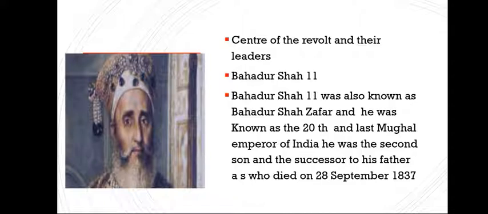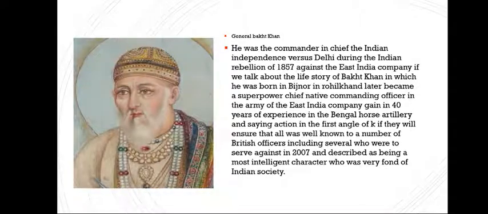On the 20th day of the trial, Bahadur Shah II defended himself against these charges. In his defense, Bahadur Shah stated his complete helplessness before the will of the sepoys. Now we can move on to the second leader of the revolt of 1857, who was called General Bakht Khan.